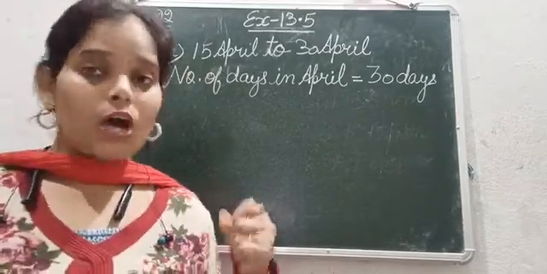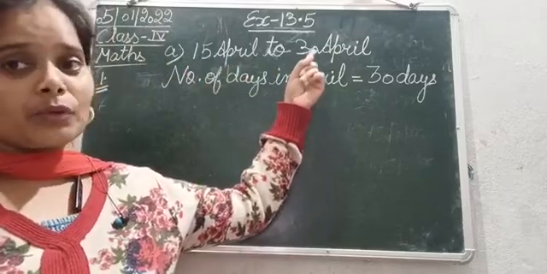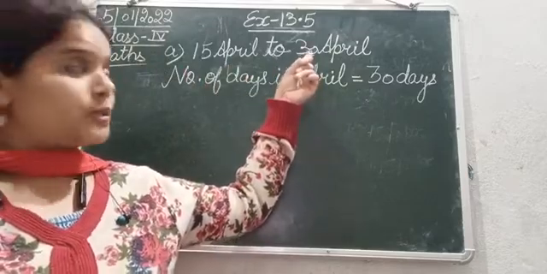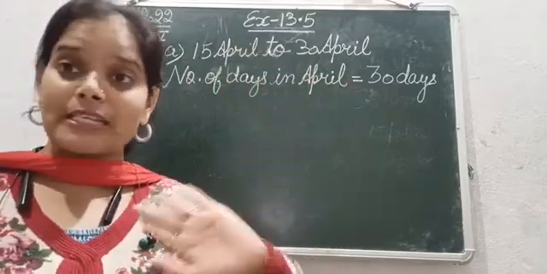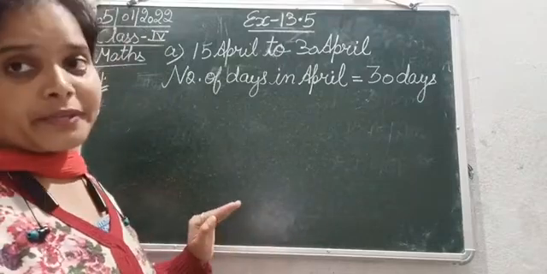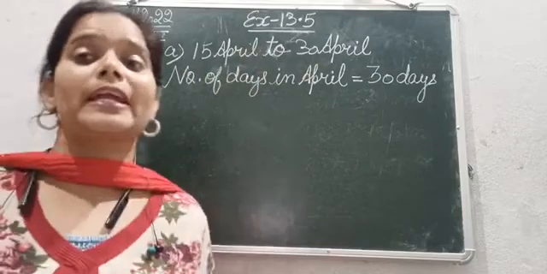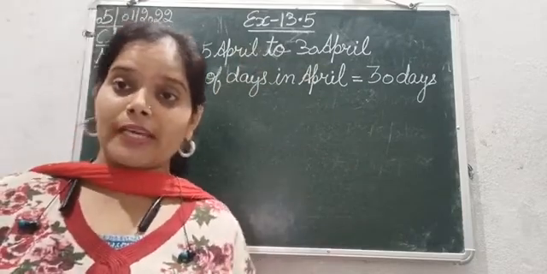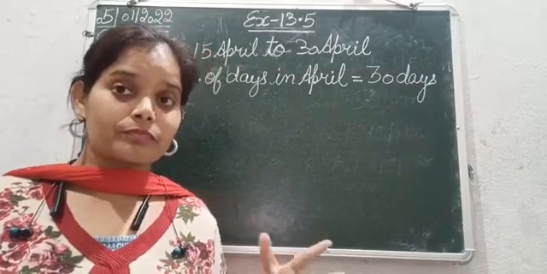Now, how many days are from 15th April to 30th? So 30th April is the last day of April. That means from 15 to 30 April we cover all the April days, and the ones before that we have excluded. So how many days are not included? 15 अप्रैल से पहले कितने डेज हैं जो कि हमने इसमें नहीं लिए? 14 days.